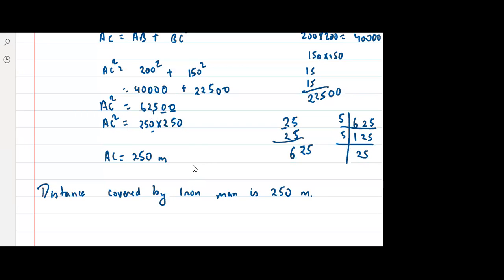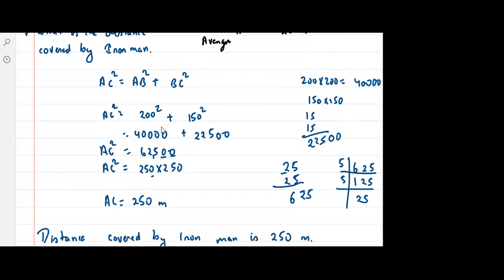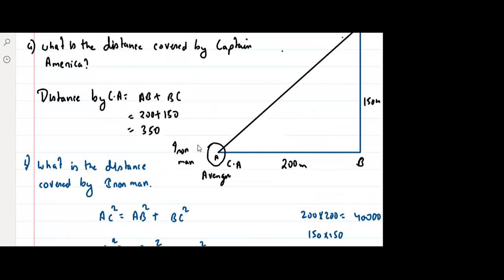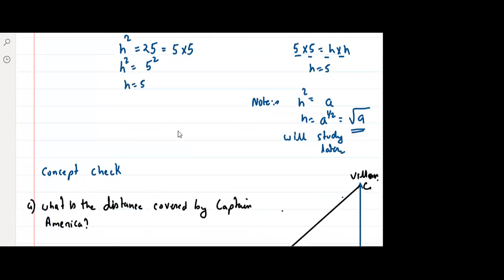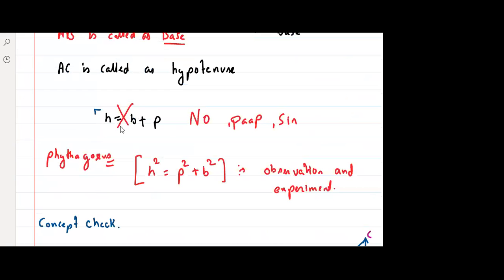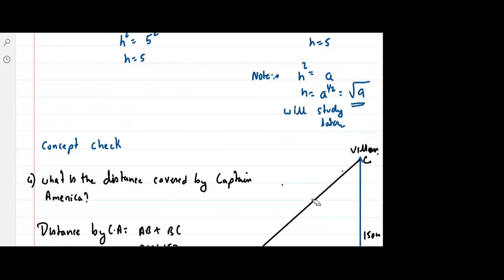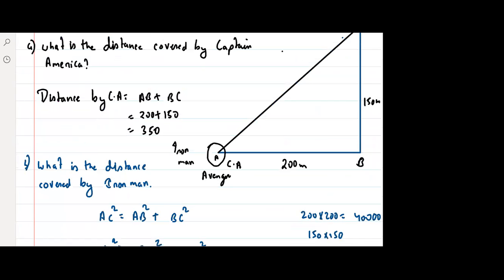How come AC is 350, Pranav? Think about it, na? I've already told you that this is पाप. ये पाप है. जो 350 बोल रहा है वो ये कर रहा है: H is equal to 200 plus 150. No, it is not correct. It is wrong. It is पाप. Yes or no? This is not how the sides of a triangle work. Yes or no? Ayana.